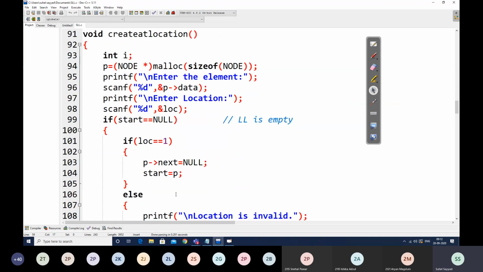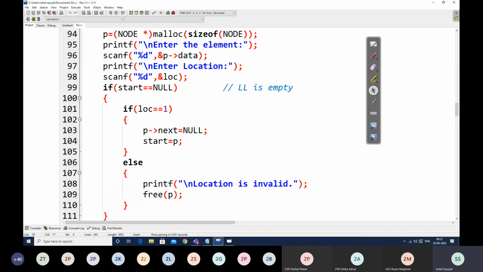Then we have seen create at given location. Here we take one more additional input from our user in the form of location. So first we do malloc, we scan the data, and we take the location as input. Now if our linked list is empty, then the valid location will be only 1. Otherwise, the location will be treated as invalid.